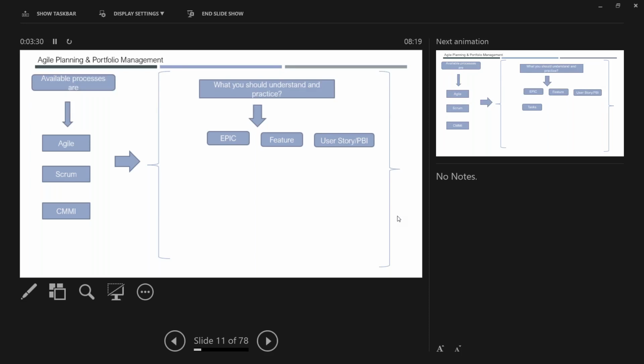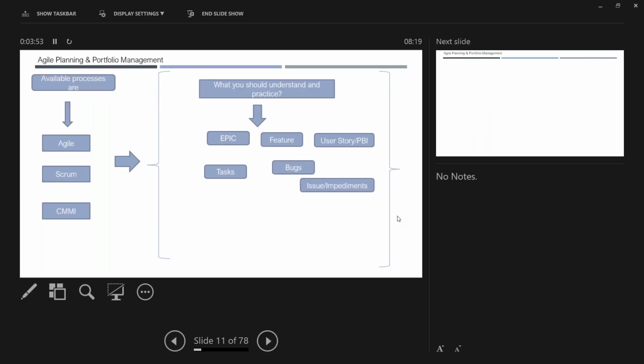People use it interchangeably. Some people say user story, some people say PBI. Don't mind, both are the same only. We cannot simply go granular and say you are right or you are wrong. Let's accept it and go, whether they use user story or PBI. And then you have the tasks, and then you have bugs, then issues or impediments that come under the Agile process template, and bugs that come under the Scrum template. We talk about those things.